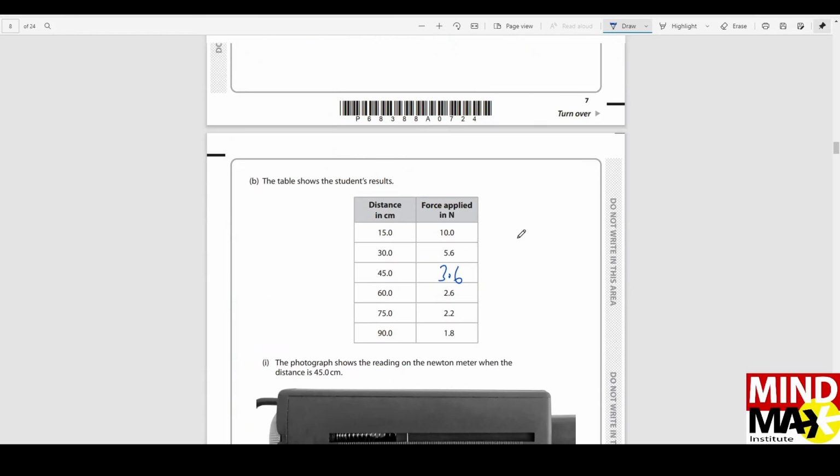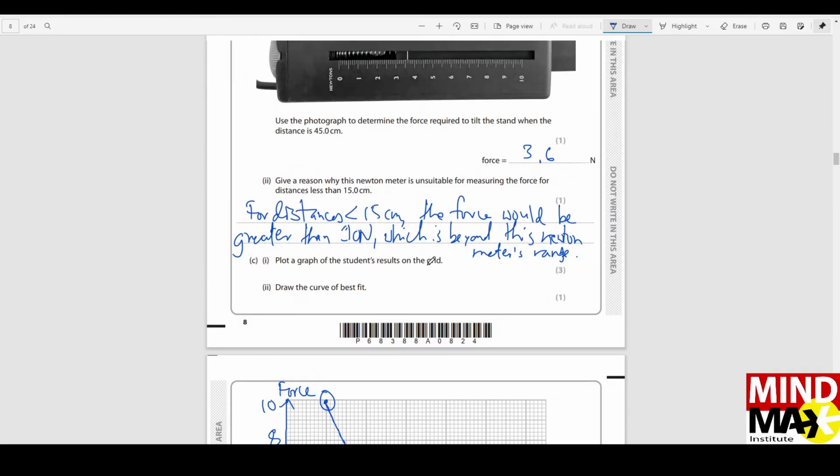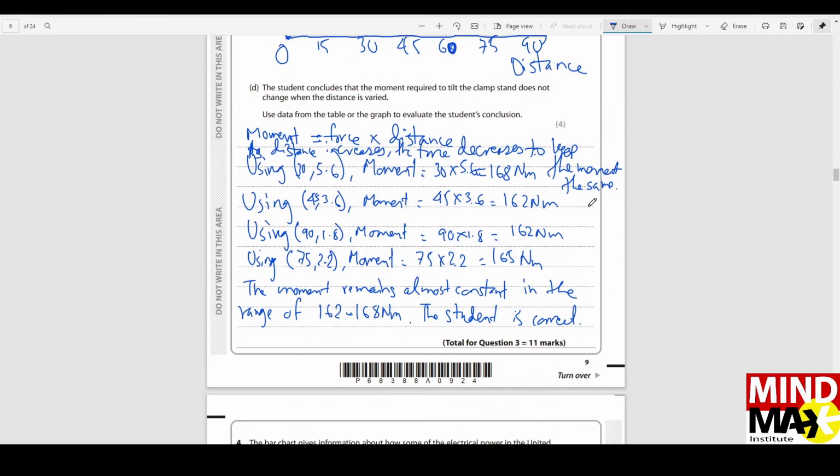I used data from the table. So I took several pairs of values. Let's say I took 4 pairs of values. So using 4 pairs of values, I got to see that the moment values range from 162 up to 168. So it's within a very short range.